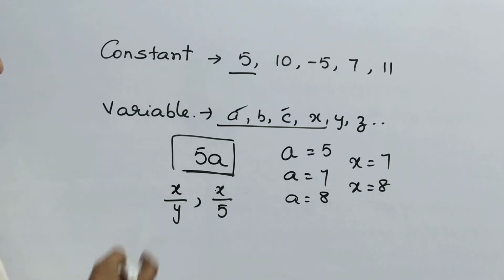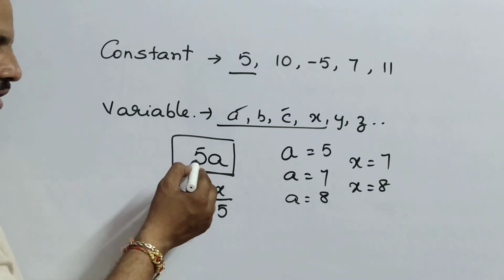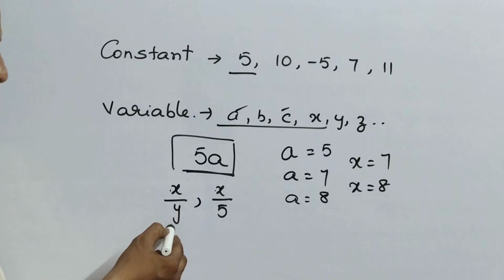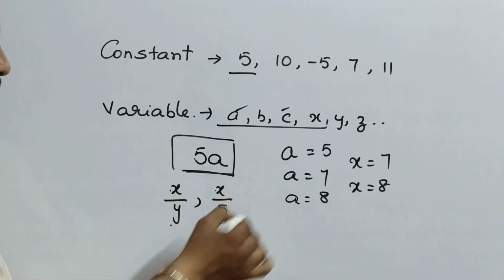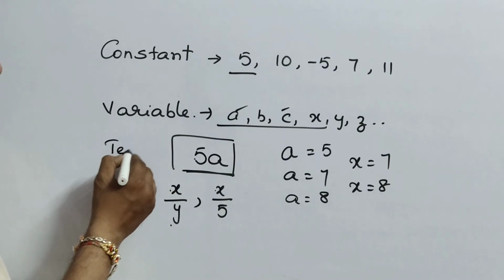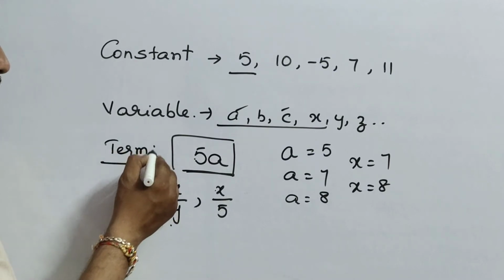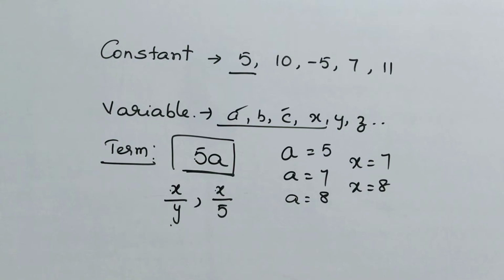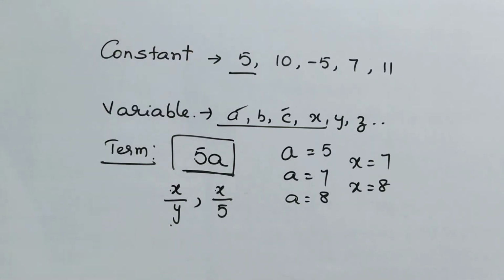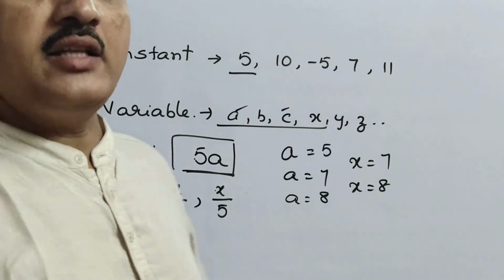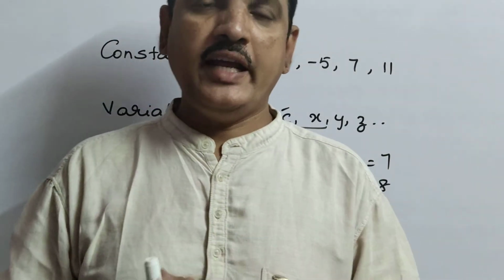Whatever you write like this comes under a term. By these terms only we will form an expression.